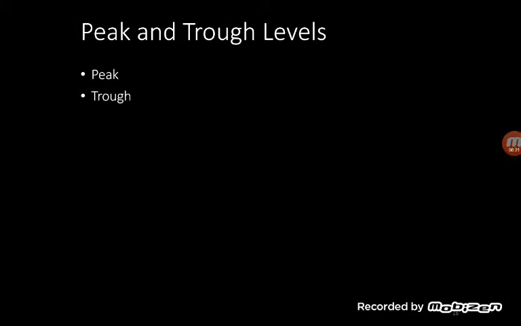First, we look at peak and trough levels. Peak is when the drug is at the highest concentration of bioavailability, and it is usually at its highest effective point. And a trough is when it's at its lowest bioavailability and usually at its lowest effective point.